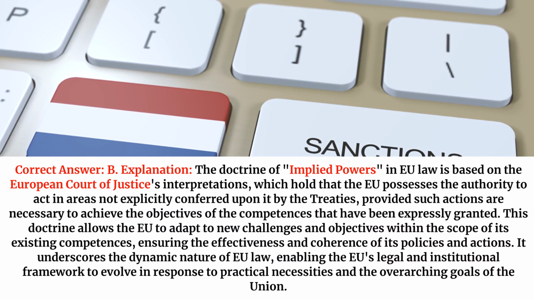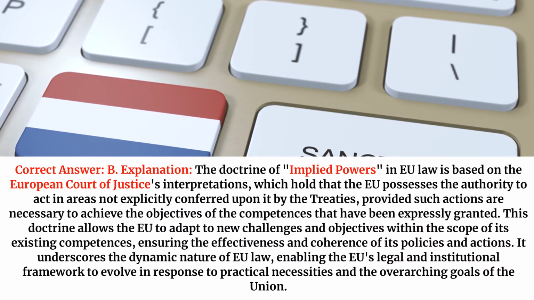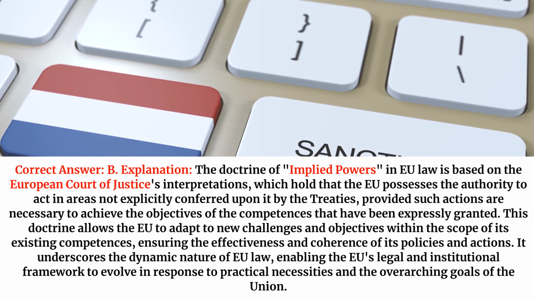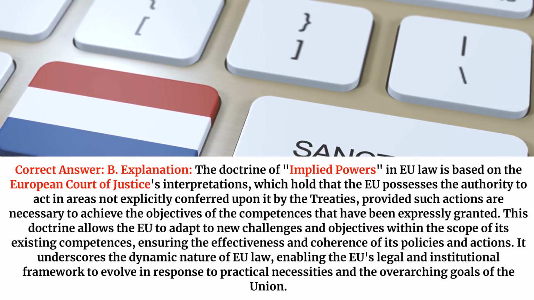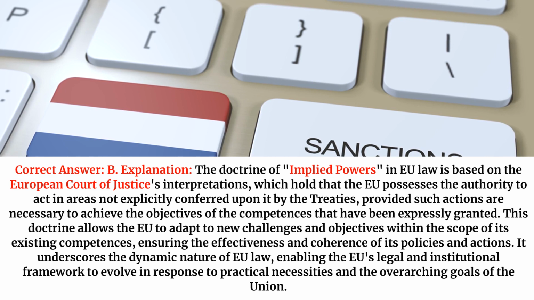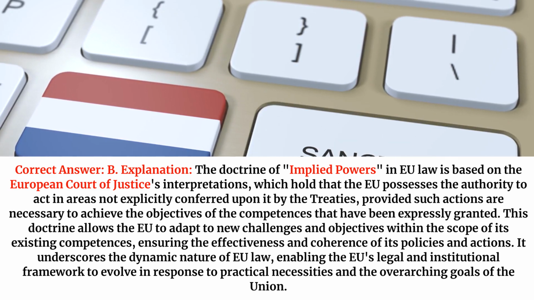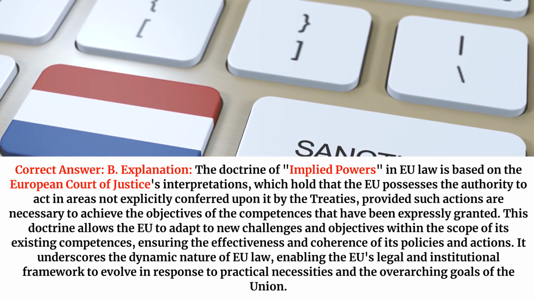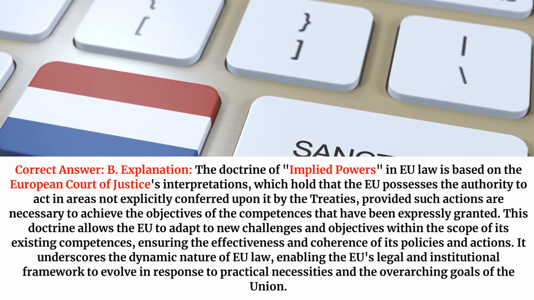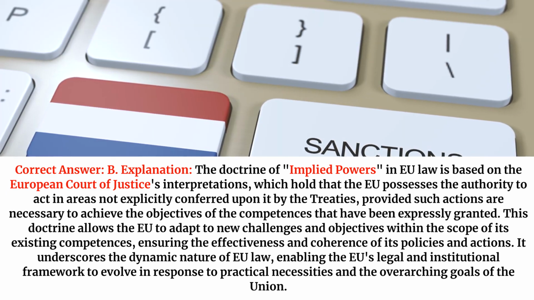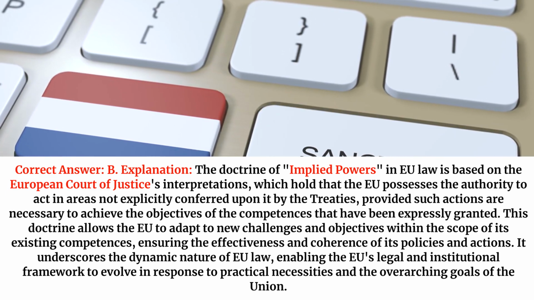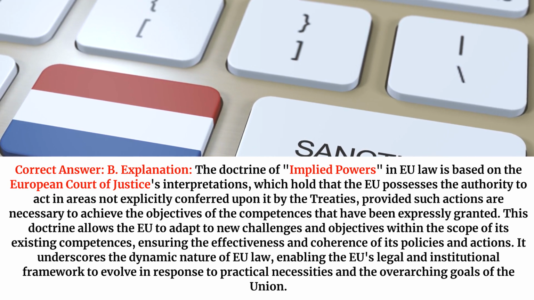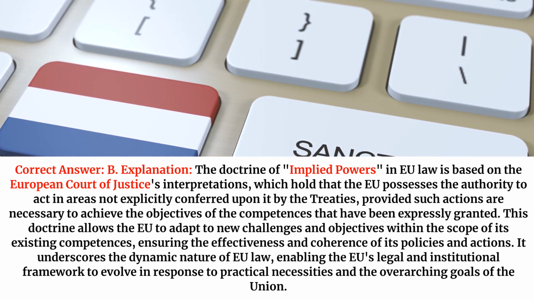Correct answer, B. Explanation. The doctrine of implied powers in EU law is based on the European Court of Justice's interpretations, which hold that the EU possesses the authority to act in areas not explicitly conferred upon it by the treaties, provided such actions are necessary to achieve the objectives of the competences that have been expressly granted. This doctrine allows the EU to adapt to new challenges and objectives within the scope of its existing competences, ensuring the effectiveness and coherence of its policies and actions.